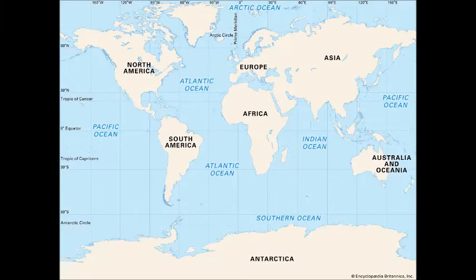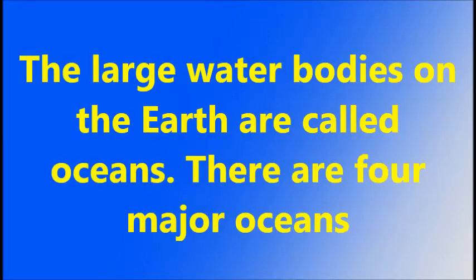Oceans. The large water bodies on the earth are called oceans. There are four major oceans.